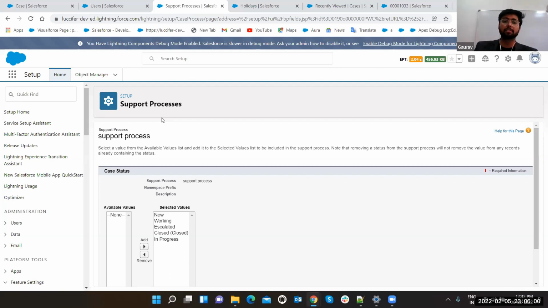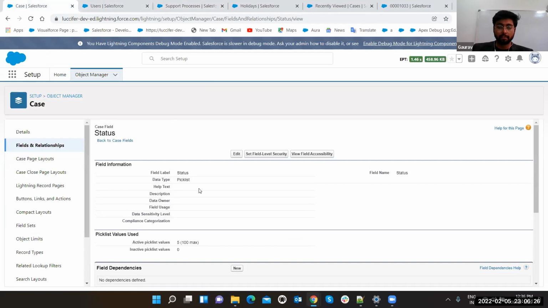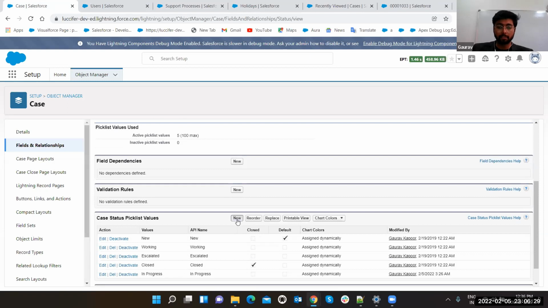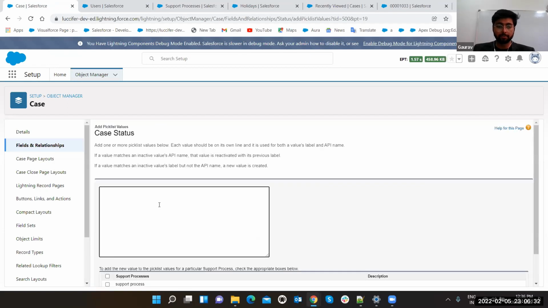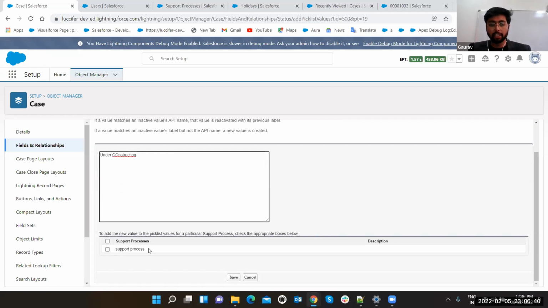Now, what are the common features that you can have in your support process? The case can be new, under working, escalated, closed, or in progress. Now, suppose Mahindra says that I want one more status, under construction, or in service. So we will go here in the status field, in the pick list view, click on the new button and add under construction.